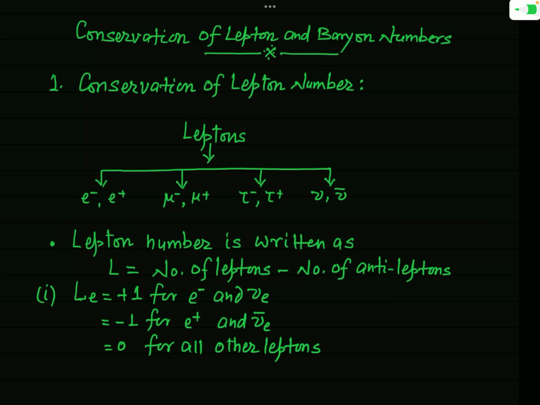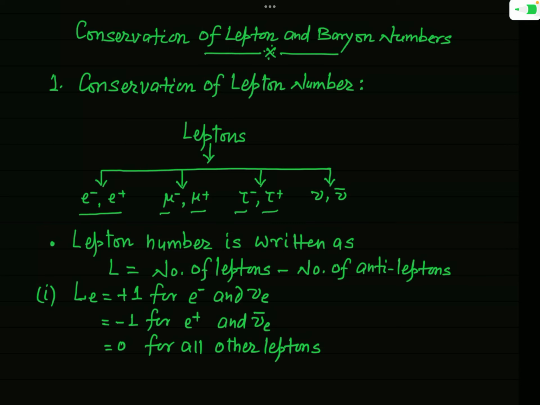First one is the electron and its antiparticle, that is e minus and e plus. Second is the mu meson, that is mu minus and its antiparticle mu plus. The third one is the tau meson, that is tau minus and its antiparticle tau plus.